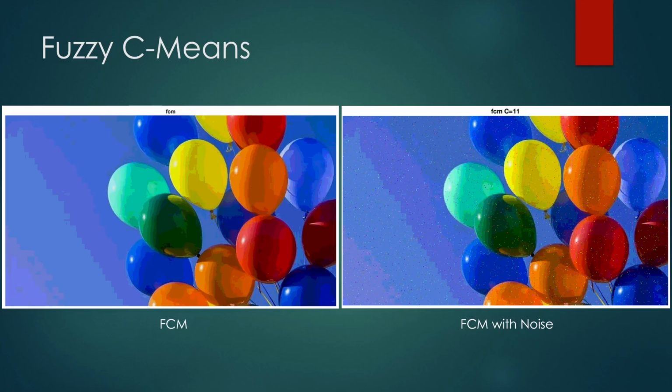Fuzzy C-means was the first clustering algorithm to be introduced to use fuzzy information. It allowed for membership values to say how much a data point belonged to a certain cluster. It, however, wasn't extremely suited for image segmenting tasks, and we found that the image segments it made were not really very good segments, and it did not hold up to noise very well.